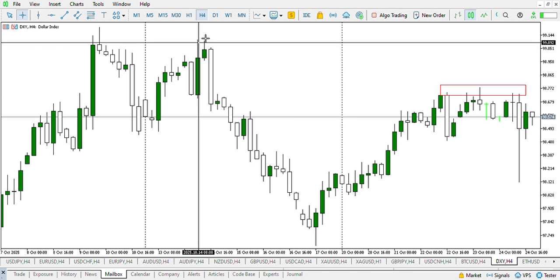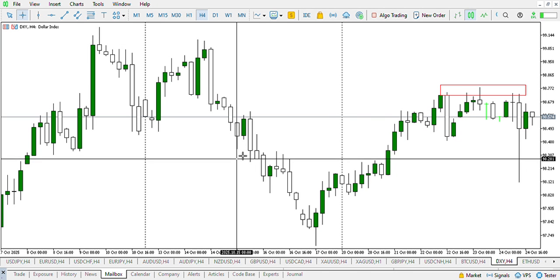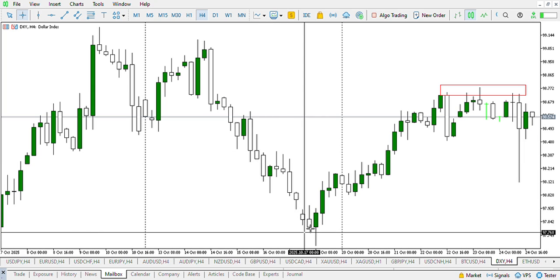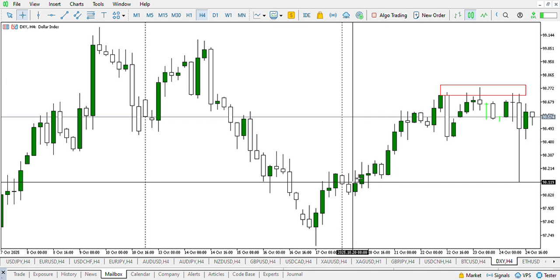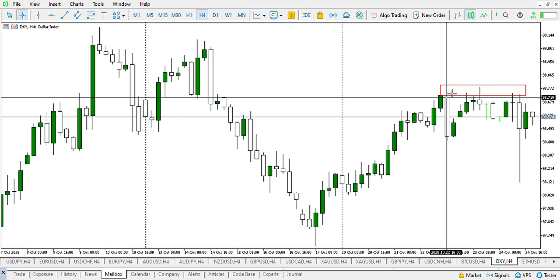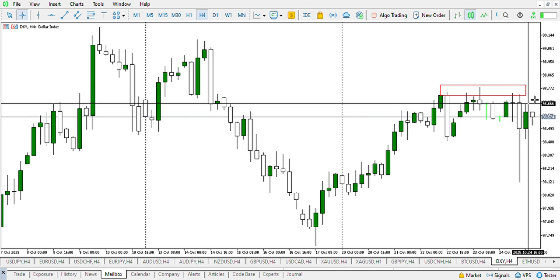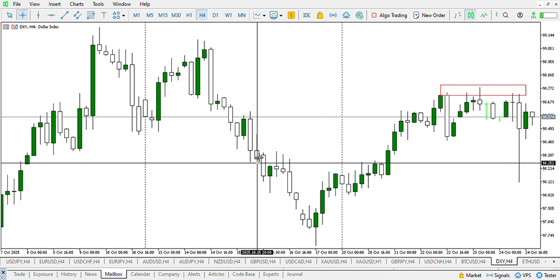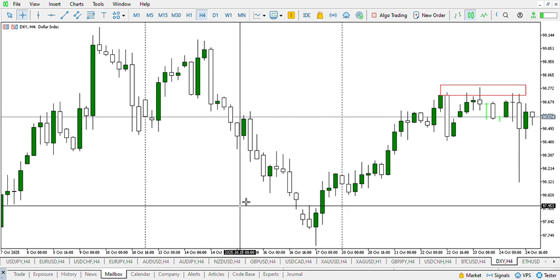So we can see on the dollar index, the previous week price created a series of lower lows, giving an indication for a downtrend. So this week right here, we are going to be expecting a buy to sell, and that's what we can see here. We can see market buying to this zone, and we can see price giving opportunities for sellers to take entries for a retest of the trend that happened the previous week.